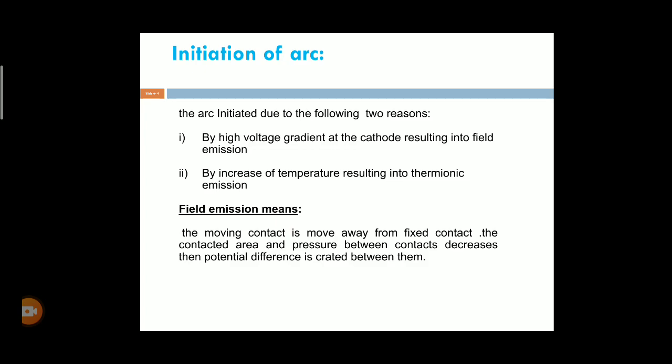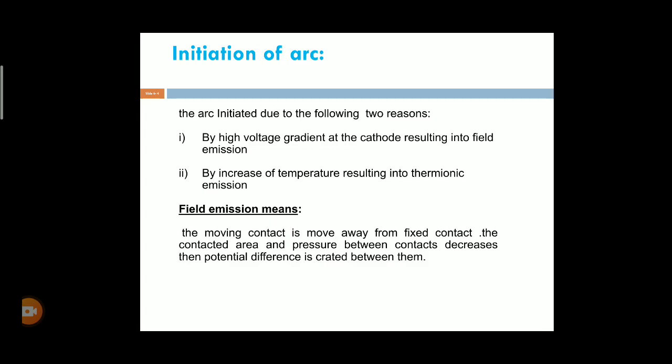Due to the field emission, a potential difference may be obtained. Due to that voltage gradient, the arc may be continued.